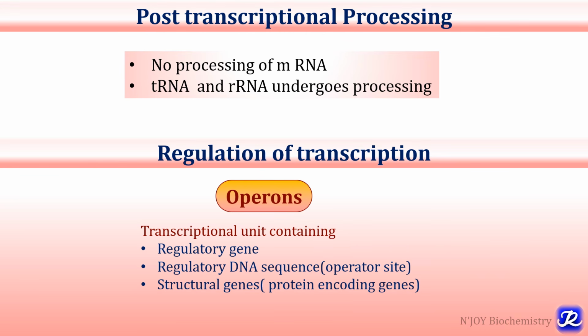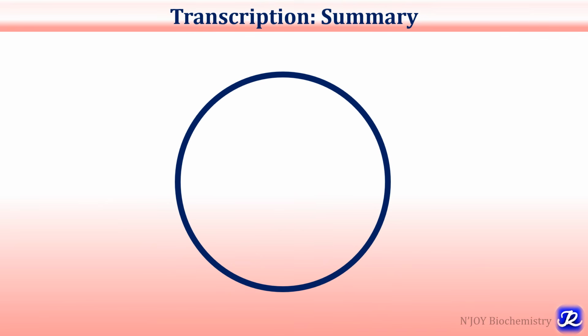An operon is a transcriptional unit containing a regulatory gene, regulatory DNA sequences, that is operator sites, and various structural genes. We will see these operons in the later videos. So now let's summarize the transcription.